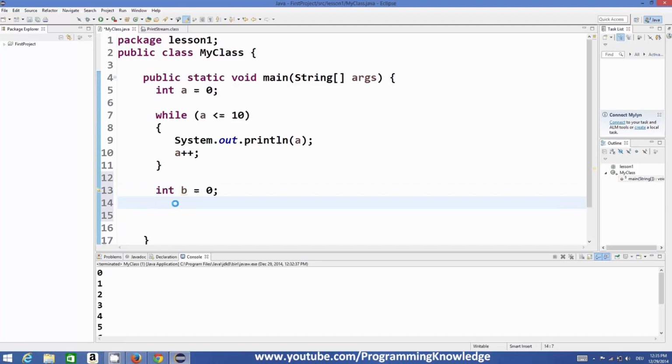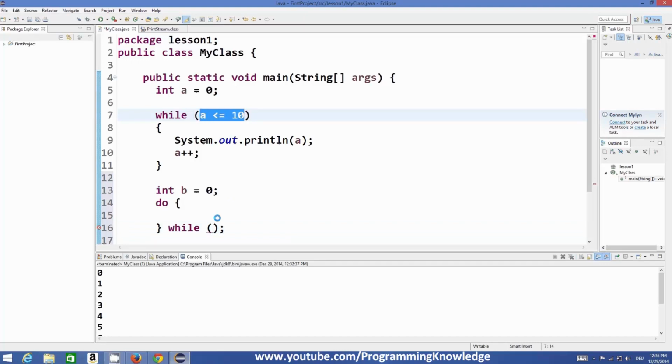And let's see the syntax of do while loop now. So first of all, you write the keyword do, and then you write these curly braces, and at the end of your curly braces you just write while, and then in these round brackets comes your expression which you want to evaluate, and this will be the Boolean expression.